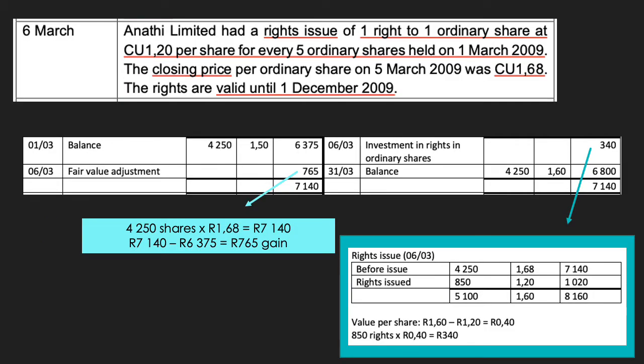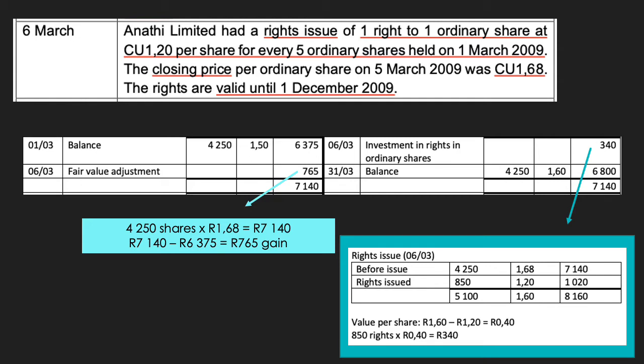On the 6th of March, Anati Limited had a rights issue of 1 right to 1 ordinary share at R1.20 per share for every 5 ordinary shares held on the 1st of March 2009. Now that is quite a mouthful. What that means is you get 1 right for every 5 ordinary shares that you already hold in Anati Limited, and 1 right can eventually be converted into 1 share. The closing price per ordinary share before the rights issue was R1.68, and the rights are valid until the 1st of December 2009.